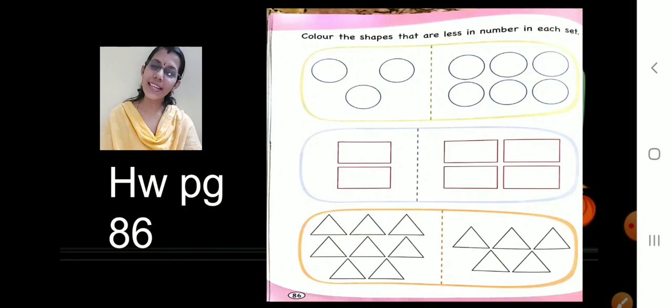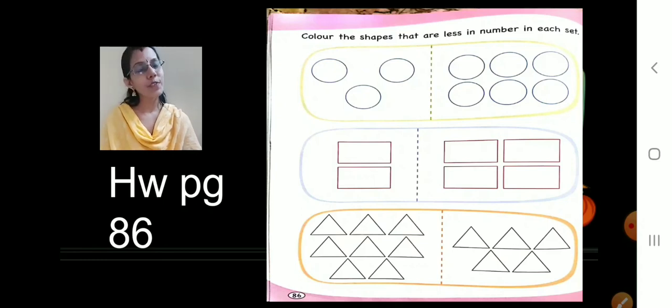You're going to do this as homework. What is this? 2 pages, 85 and 86 as homework. Okay? Very good. So, these 2 pages are homework for you. You are going to just simply color that. Just see the heading. Color the shapes which are more in number, color the shapes which are less in number, this page. Only that you are going to do. Coloring you all will like. Correct na? So, the homework is easy for you now, my sweet children.